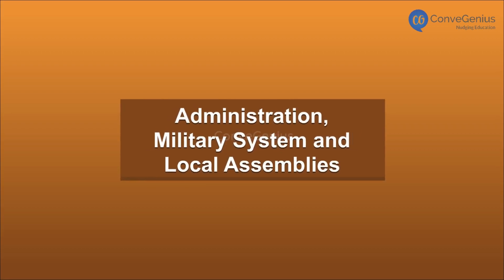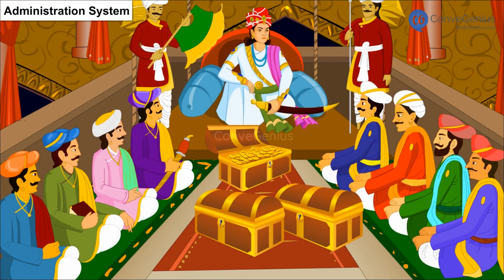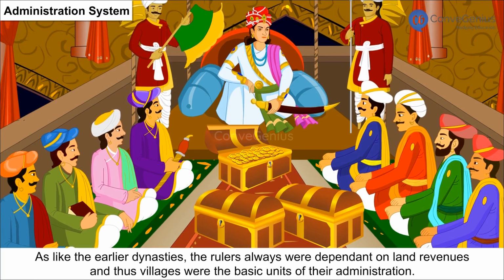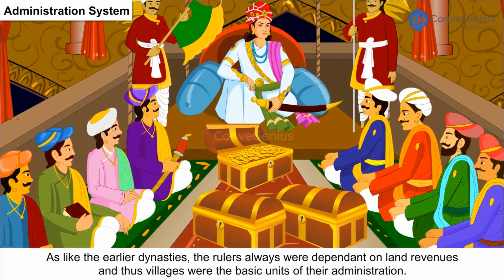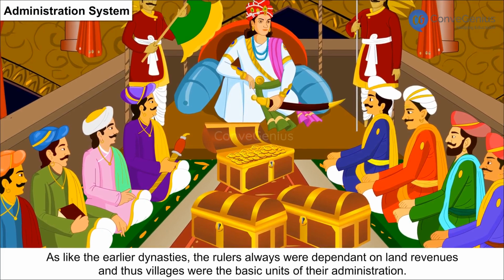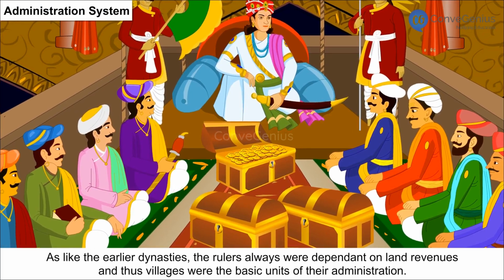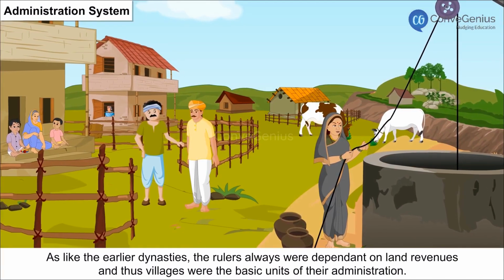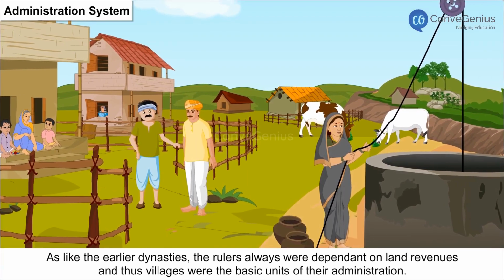Administration, military system, and local assemblies. Administration system. As in the earlier dynasties, the rulers were always dependent on land revenues, and thus villages were the basic units of their administration.